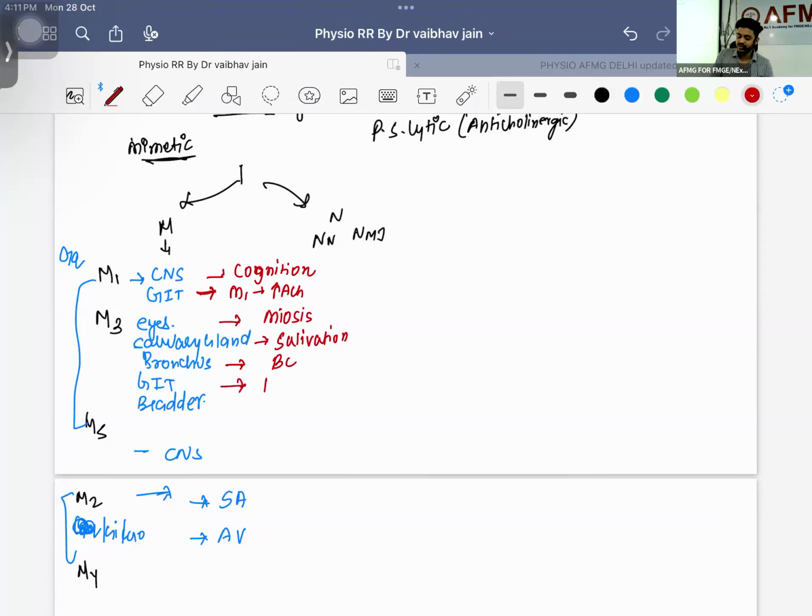Bronchus will be constricted, bronchoconstriction. GIT will be constricted, increase in peristalsis. That is why these people take cigarettes in the morning, because it increases their peristalsis. In the bladder, there will be contraction. Wonderful, guys, contraction.